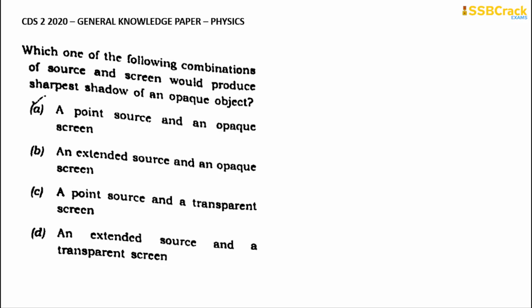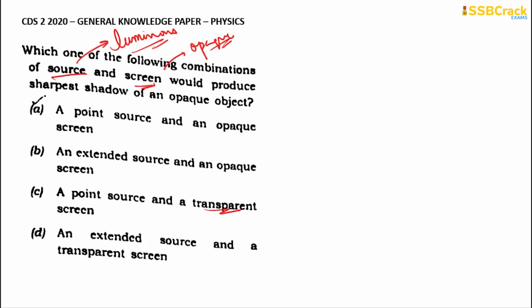Going through with the next question: which one of the following combinations of source and screen would produce the sharpest shadow of an opaque object? So what is this source? This source is something that is luminous. Let us take for example a candle or a light bulb. And what is the screen? This screen can be an opaque screen or it can be a transparent screen or whatever it can be.